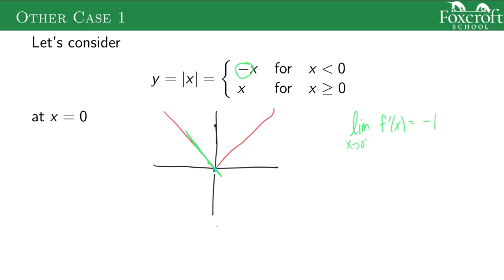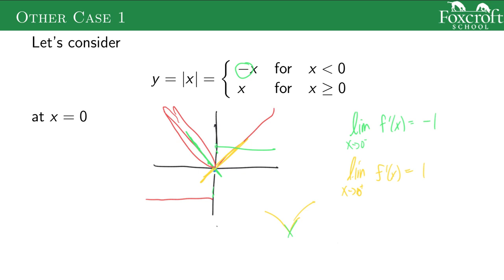And to the right of 0, everything's going up in this direction. That would say that the limit to the right of 0, when I'm trying to find f prime of x, would be 1. And this is exactly what we don't want to happen. Everything to the left, my derivative is going to be -1. Everything to the right, my derivative is going to be +1. There's this jump that happens right at 0 where my derivative is not going to exist. The property that's causing this is whenever you have a sharp corner, these tangent lines are opposite from each other and they don't agree, so there's not going to be a derivative.